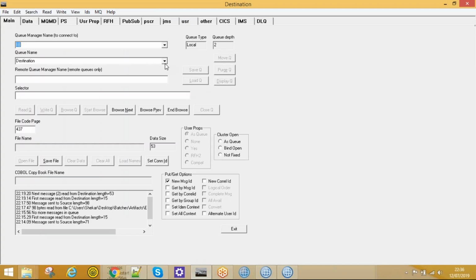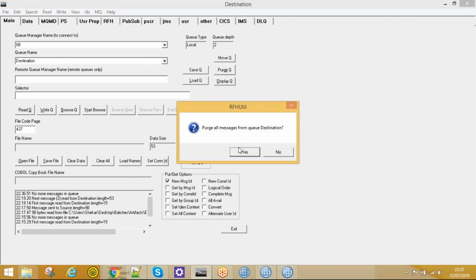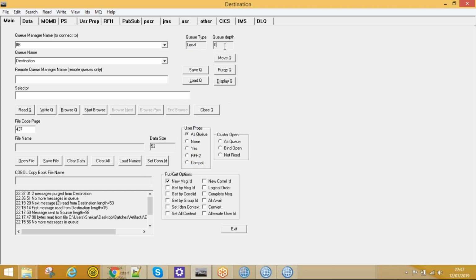In the destination I have a queue. See, if you look here, in the destination you have two messages, right? Here the queue depth is 2. If you would like to delete them, let me clear that. We have an option called purge. You click on purge queue, and it will clear all the messages in the queue. Now it is 0. That means there is no message in this destination queue.